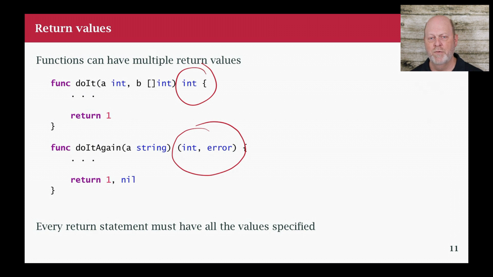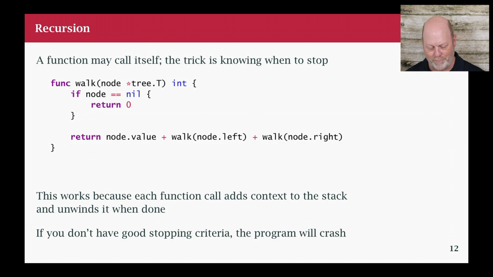And when you return, of course, you've got to return all the values. So if I have a function that returns an int, I need to return the int in the return statement. But if it returns two values, then my return statement will have two values. You just have to remember that, because you'll write a function where you'll return a pointer and an error, and the first two or three things you'll do is figure out what the errors are. And you just have to remember you're going to return nil and some real error. And then you get to the end of the function and you return a real pointer and no error. Okay? But the ability to return multiple values is extremely convenient in Go.